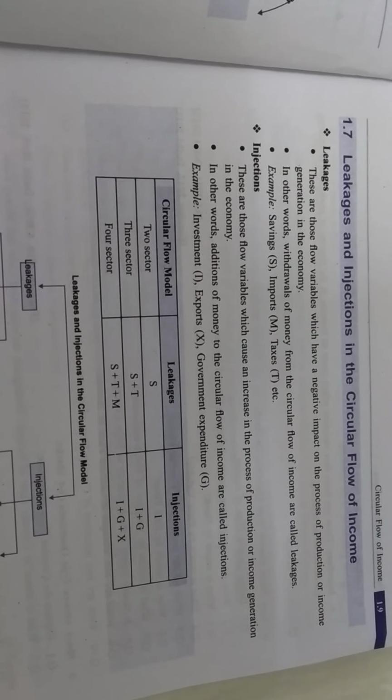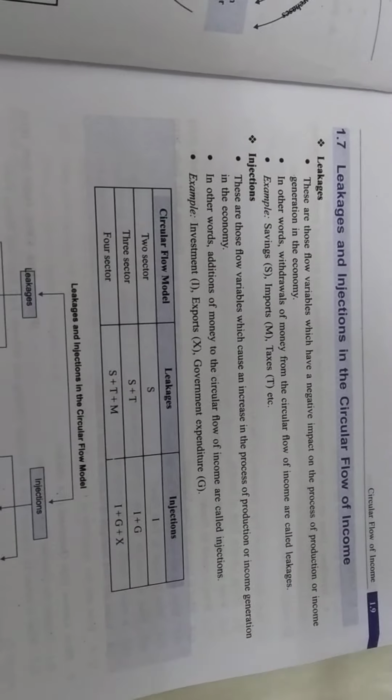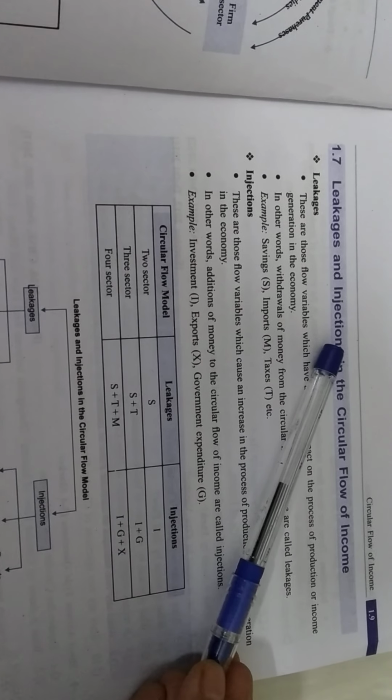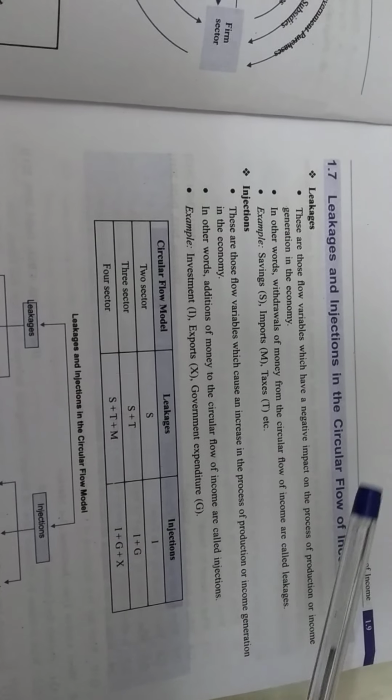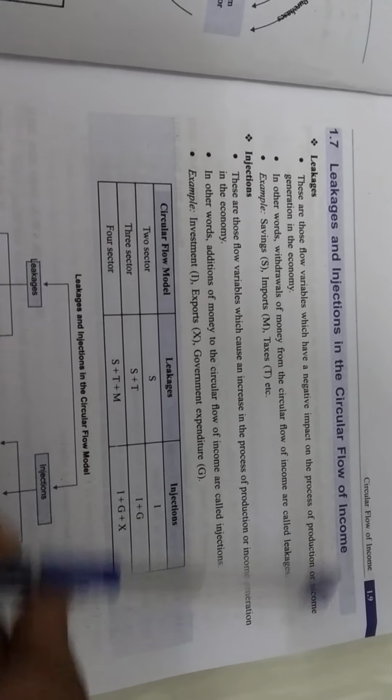Now your next topic is leakages and injections in the circular flow of income. Leakages, that means something is drained out from the economy, and injection, something is inserting in the circular flow of income. Circular flow of income, which we have discussed, three phases was there: production, income and expenditure. In this round form we have already discussed. So leakages are the variables which have a negative impact on the process of the production or income generation in the economy. That means if something is drained out from the economy, so automatically it will hamper the circular flow of the income. Example, just like savings.